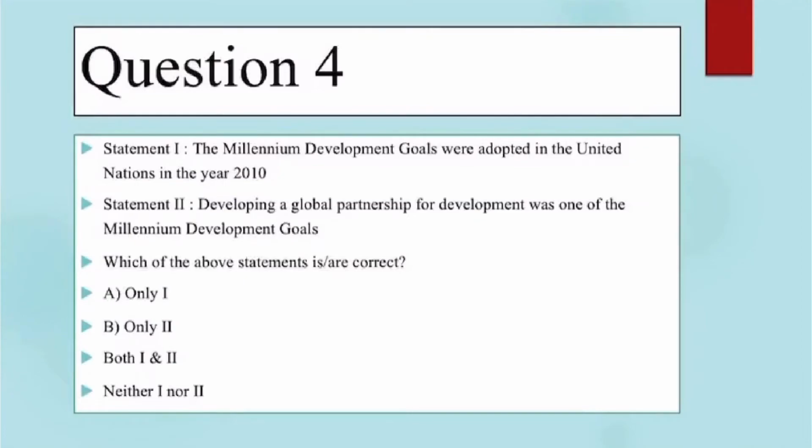Fourth question. There are two statements here. First statement, the Millennium Development Goals were adopted by the United Nations in the year 2010. Second statement, developing a global partnership for development was one of the Millennium Development Goals. First statement is wrong. Millennium Development Goals was adopted in the year 2000. So option B, only second statement is correct.